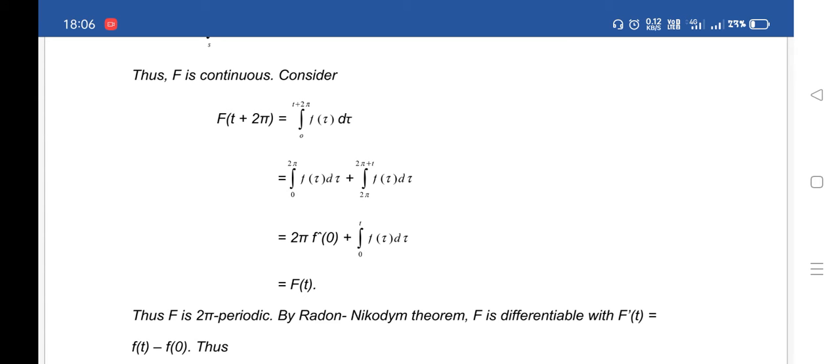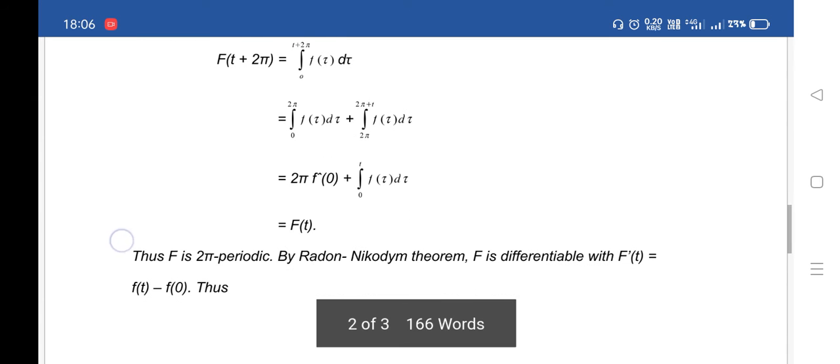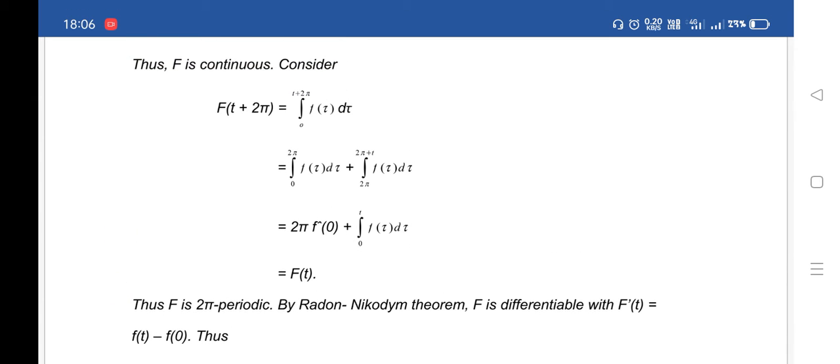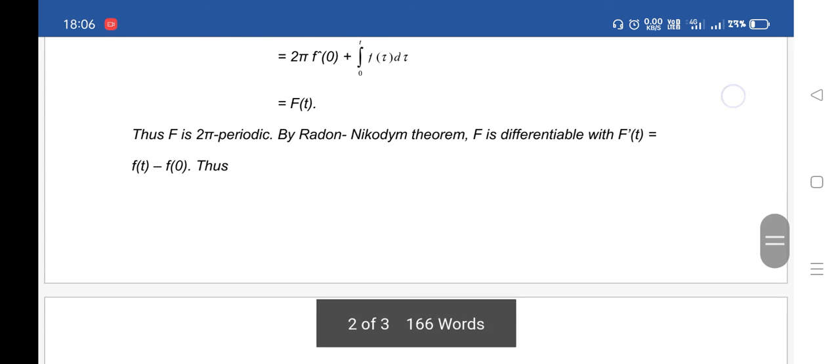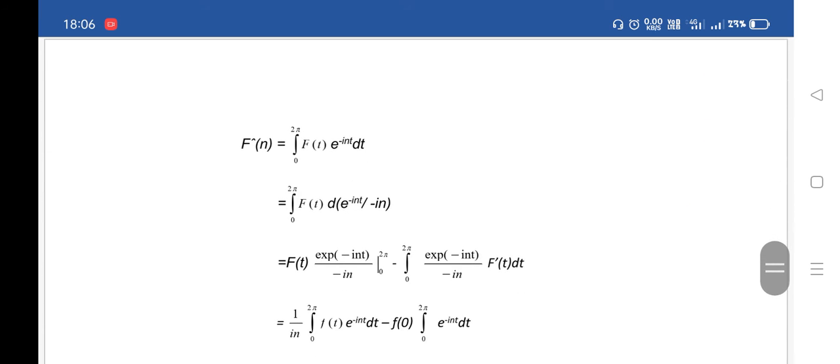Now we will show the Fourier coefficients. By the Lebesgue differentiation theorem, F is differentiable with F dash(t) equal to f(t) minus f hat(0). Thus F hat(n) is equal to 1 upon 2 pi times the integral from 0 to 2 pi of F(t) e to the minus i n t dt.